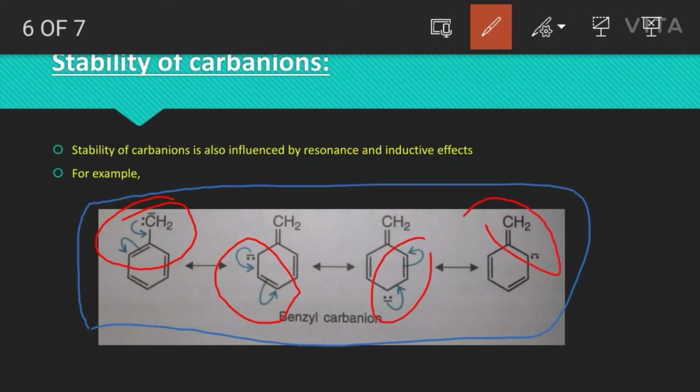This shifting of the bonds and the negative charge makes the compound stable. Because of this stabilization, benzyl carbon ion is more stable than any other compound which does not have any resonance. For example,